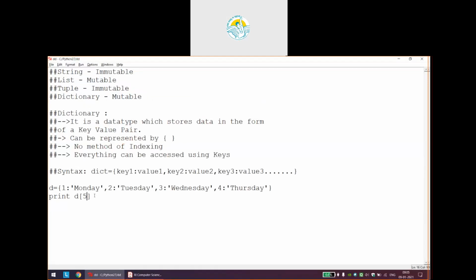Okay, so mark my words once again very carefully. We cannot access elements of a dictionary by the method of indexing. The only way possible is to make use of the key. If I give the key, its corresponding value will be printed.